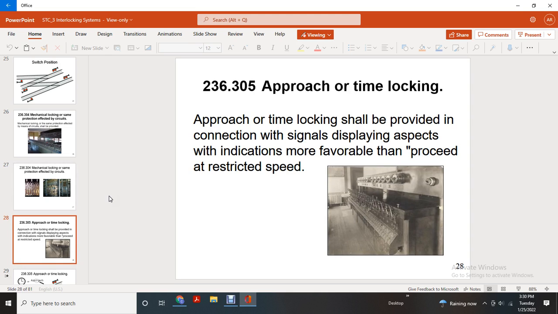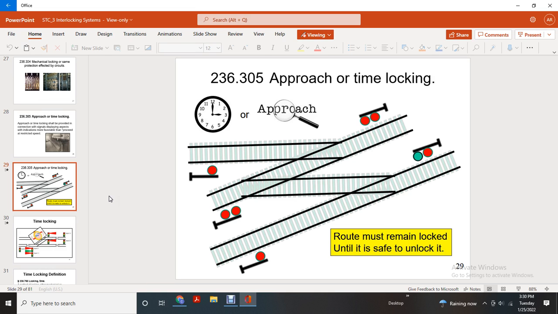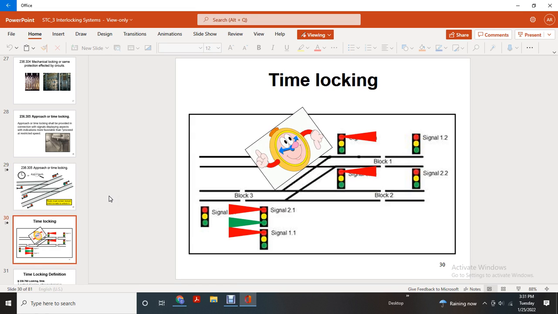Approach and time locking. Approach and time locking should be provided with a connection so that a signal displaying an aspect for the indication of more favorable than proceed at restricted speed, upon approach of a train, must remain locked until safe to unlock. Time locking.